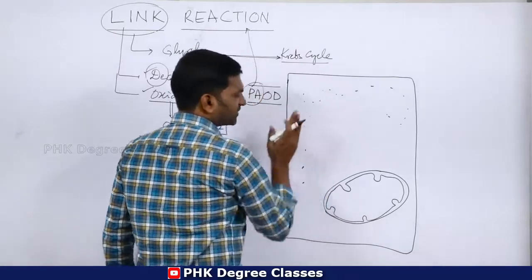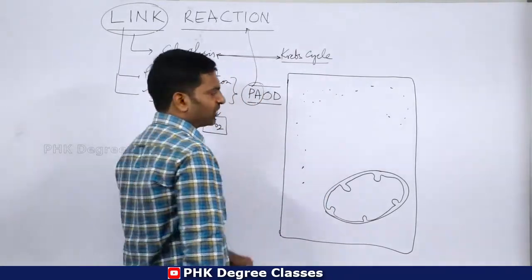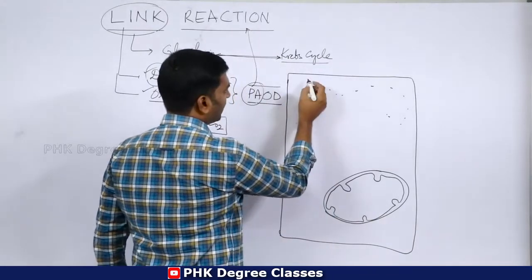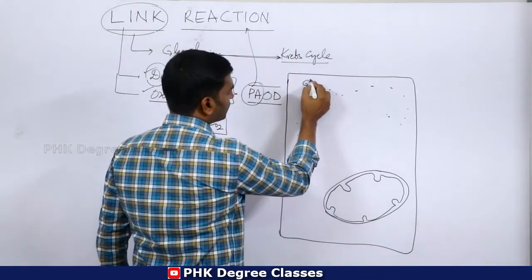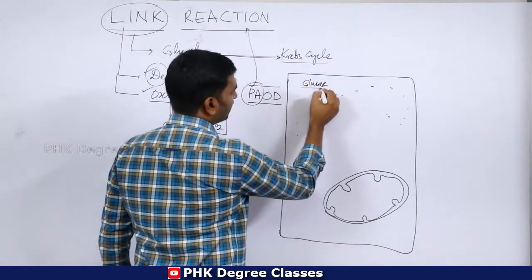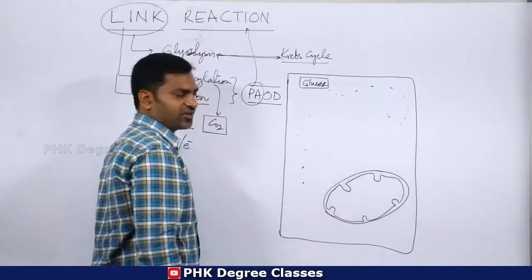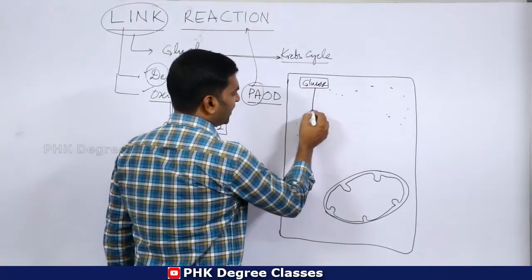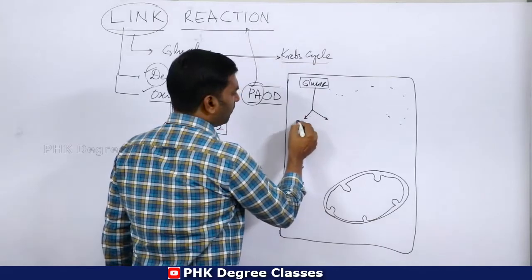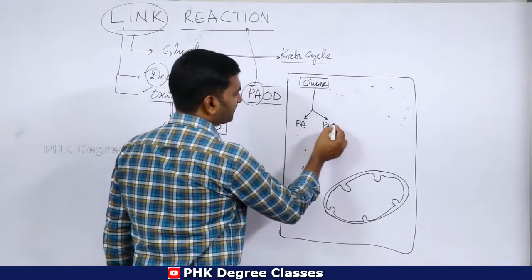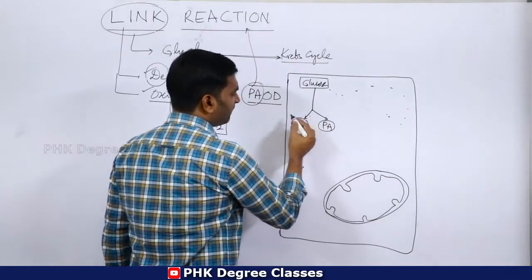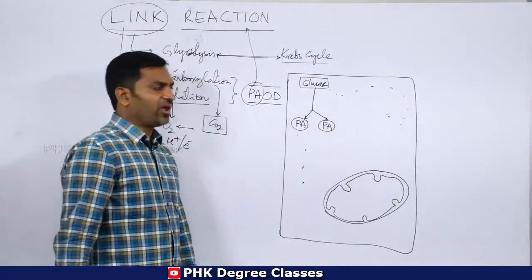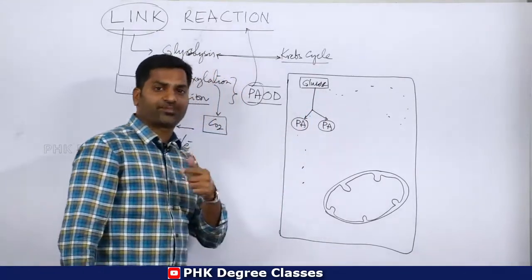This is the cytosol, or cytoplasm. In the cytoplasm the glycolytic pathway takes place, in which glucose is the substrate that undergoes several reactions, and finally we get two molecules of pyruvic acid. Hence it is called cytoplasmic respiration.